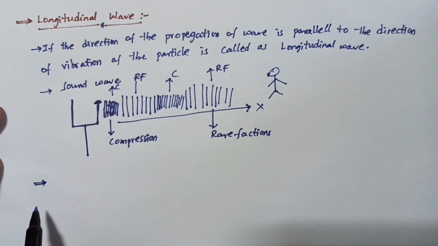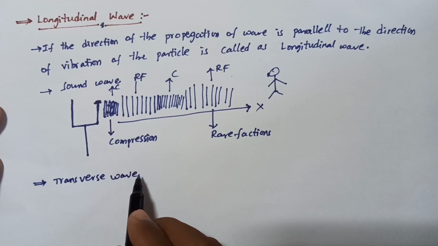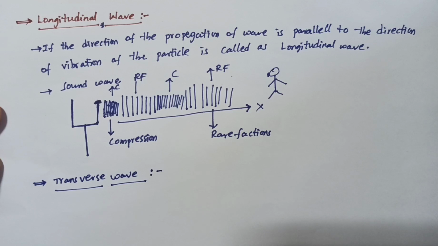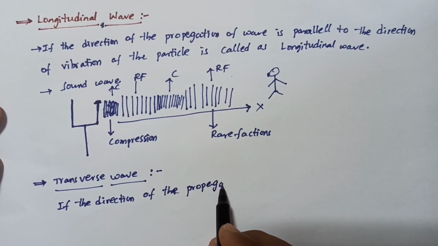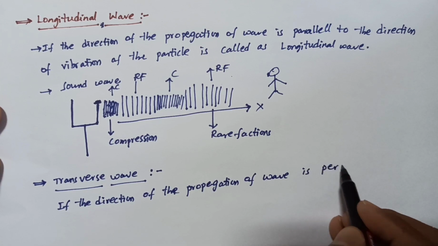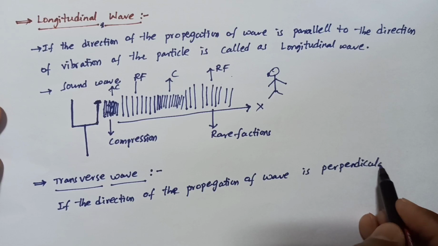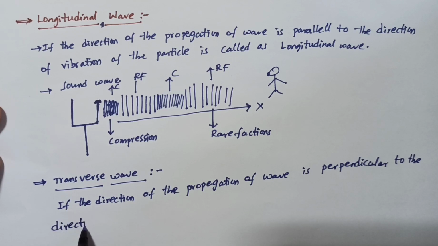Next, the second one is the transverse wave. A transverse wave is one where the direction of the propagation of the wave is perpendicular to the direction of vibration of the particle.